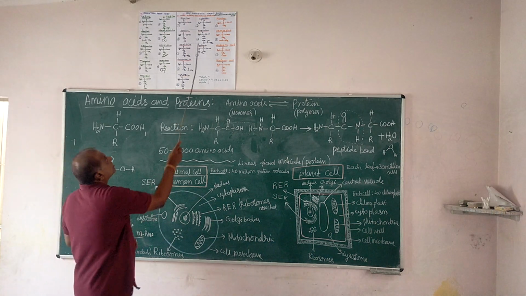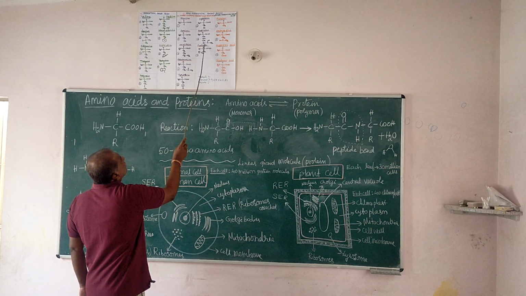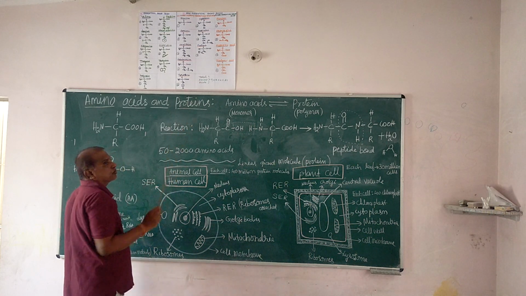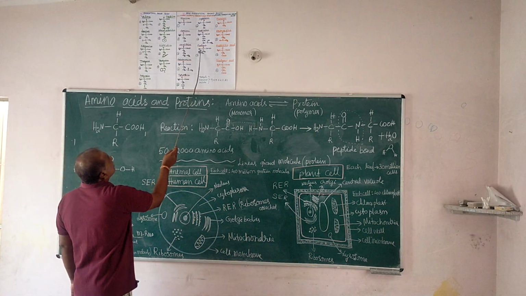Next is arginine. R is CH2, CH2, CH2, N. Look at NH, C, NH, NH2. There are 3 nitrogen atoms in the R group. Nitro compound. And next is proline.